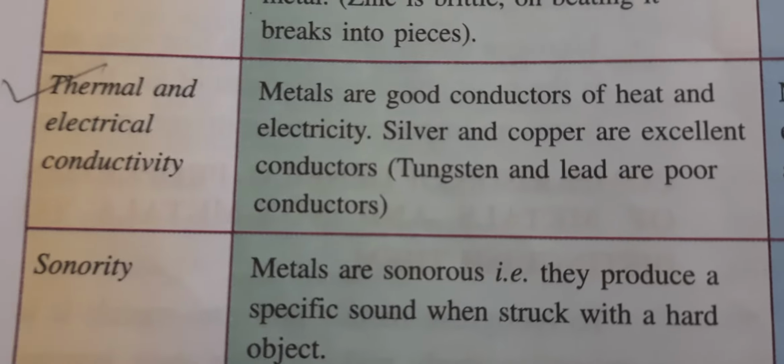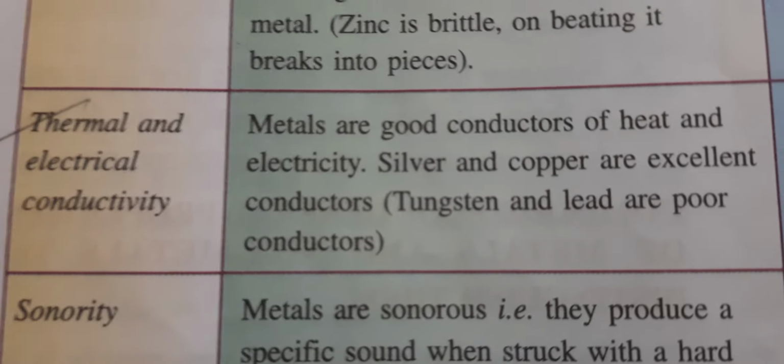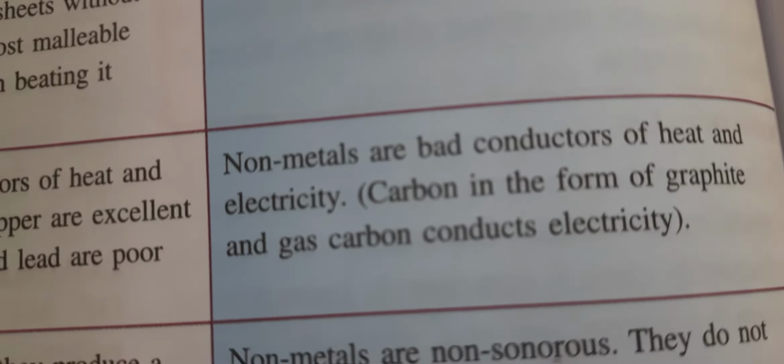As we already know, metals are good conductors of electricity, that's why we use metal wires. And non-metals are bad conductors of heat and electricity. That's why on the wire we do a plastic coating, so that we do not get the current. Understood? So both have their own role. Metal has its own role and non-metal is also of use. To protect from the current, we use a non-metal layer.